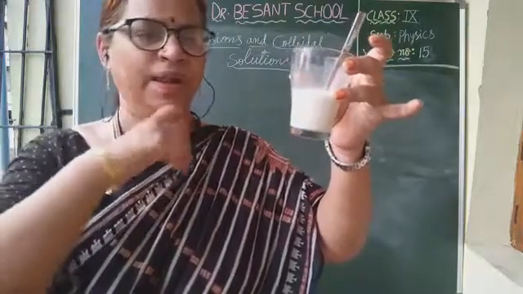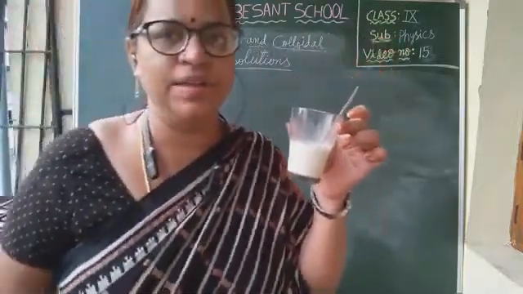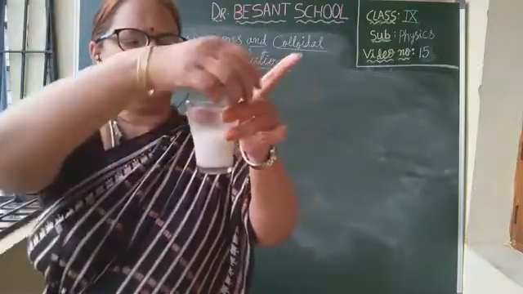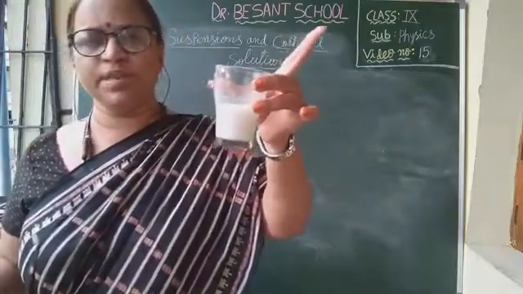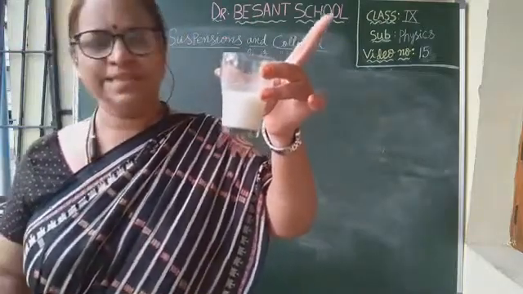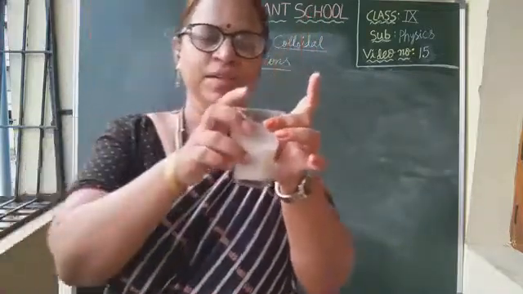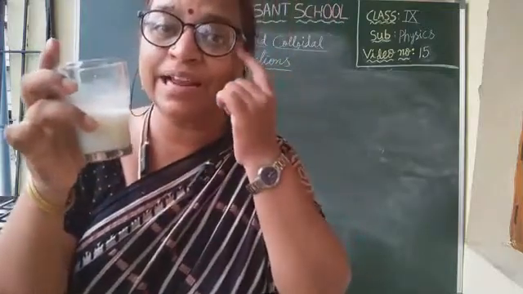Okay, children? Now, can we call it a homogeneous mixture when the solute is not getting dissolved completely? Can we call it a homogeneous mixture? No, it is a heterogeneous mixture, in which the solute particles are visible to our naked eye.